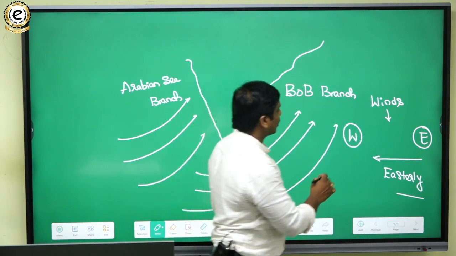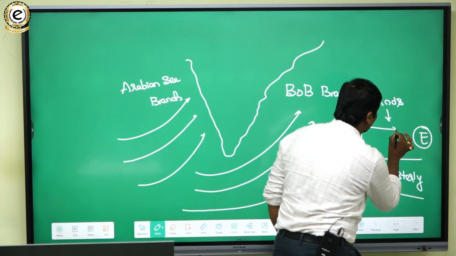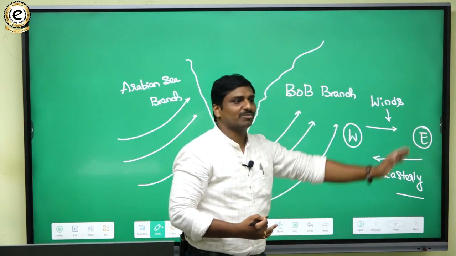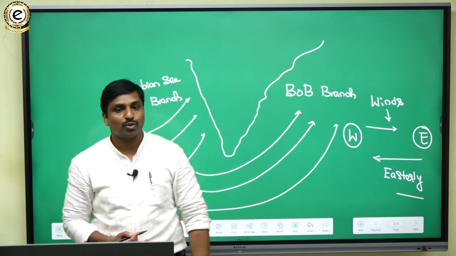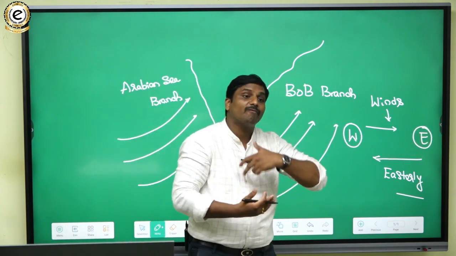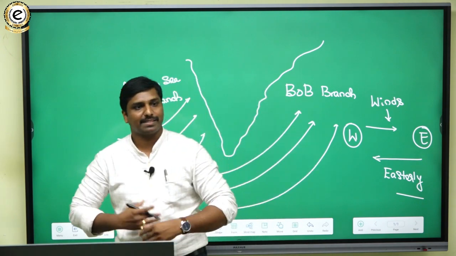And in a similar fashion, if it is moving from west to east, the direction from which it is coming is how it would be named. So it would be known as a westerly wind. That means it is coming from the west side. So that is the basic thing.